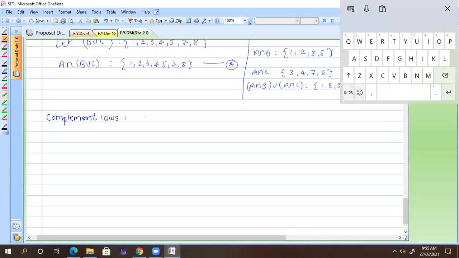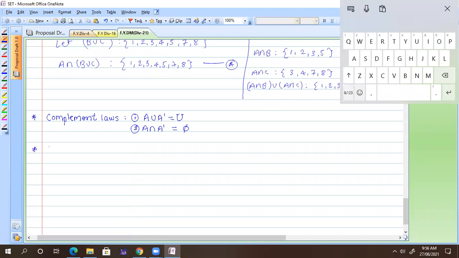The law is nothing but A union A complement. What is it? The universal set, which we define as U. And the second one, A intersection A complement, we already did that, no? Intersection with its complement becomes the null set, which we denote by phi. So we already did that. Write down whatever the number is there.